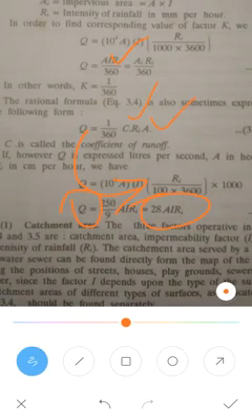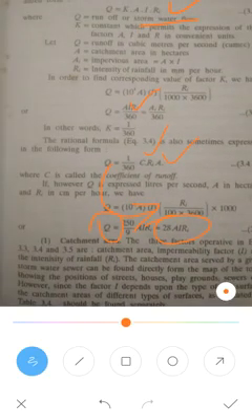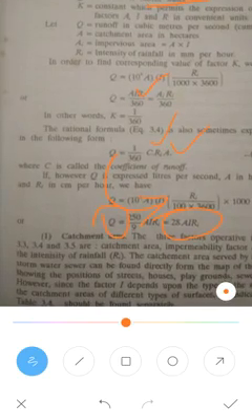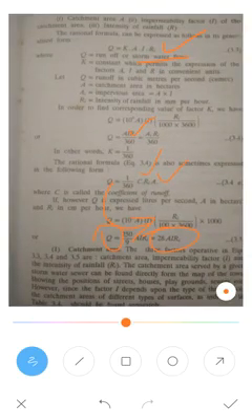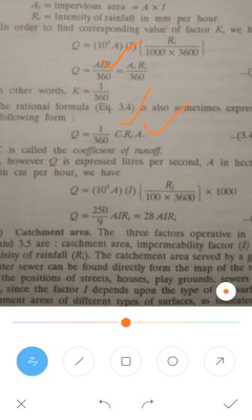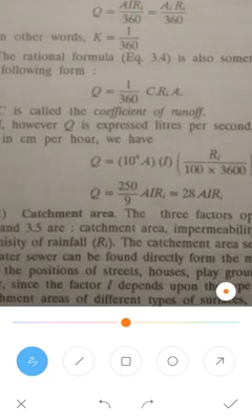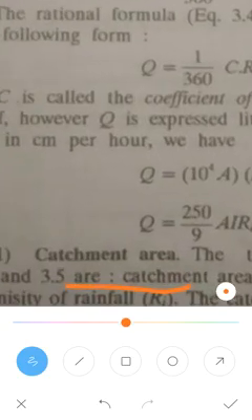Next I will explain, one by one, the catchment area A, the impermeability factor and Ri. In the catchment area, there are three important factors that will be taken into consideration: one is the impermeability factor, next is the intensity of the rainfall, Ri.